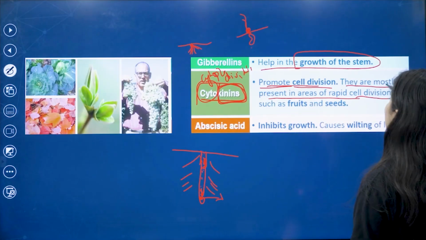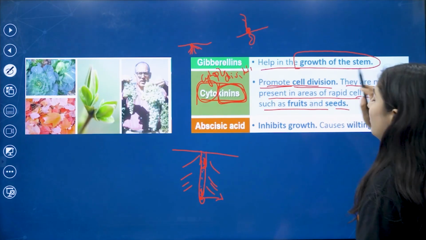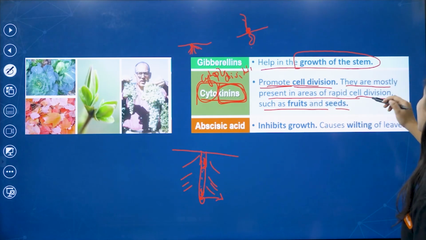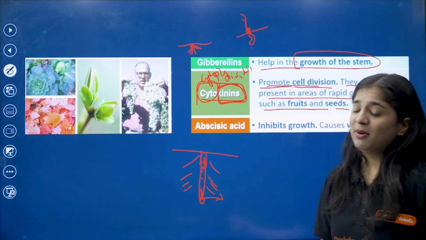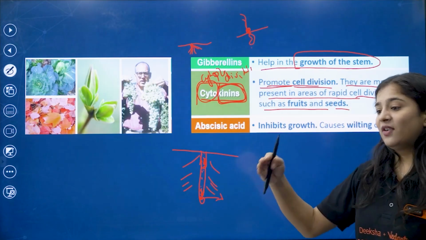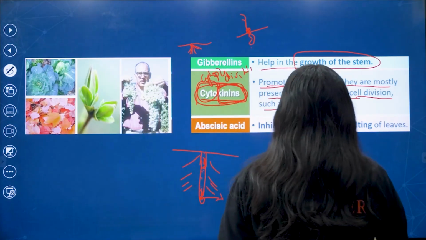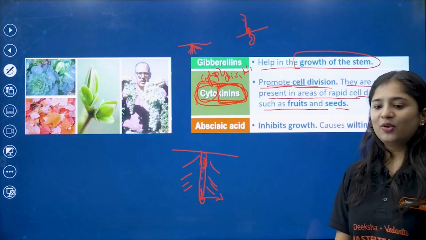They are present in areas of rapid cell division, such as the fruit and seeds. In the root and shoot, wherever division has to take place, they will be present. So cytokinin is very important there. In fruits and seeds you will be able to see these things.